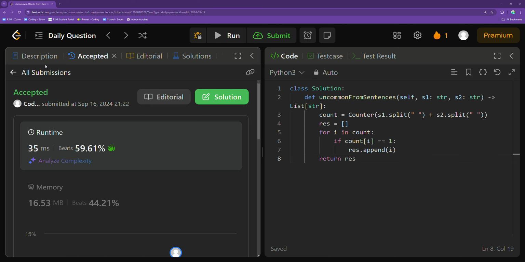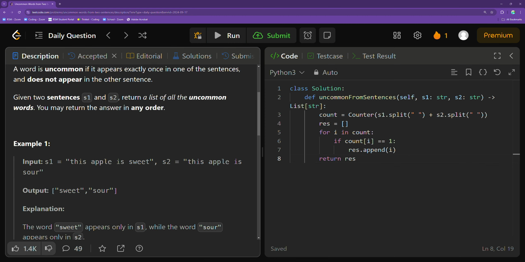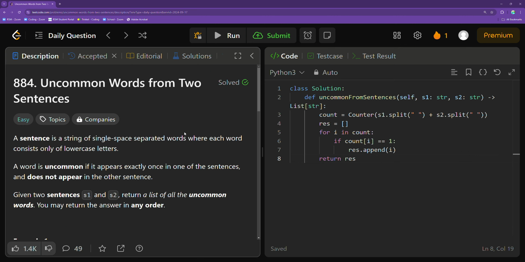So to kind of just recap the code that we just did, we set the count equal to the counter of the list iterables of the concatenation of these two strings, with every single element being separated by an empty space, right, to differentiate where each word is separated. And then we initialize a resolution array that we ultimately returned, which contained every single uncommon element, or element with frequency 1.